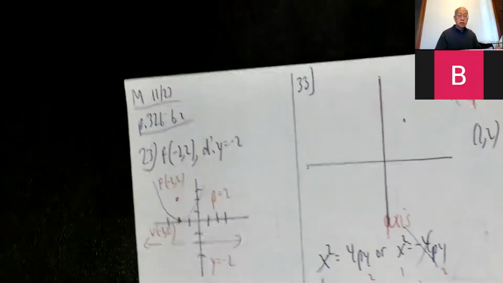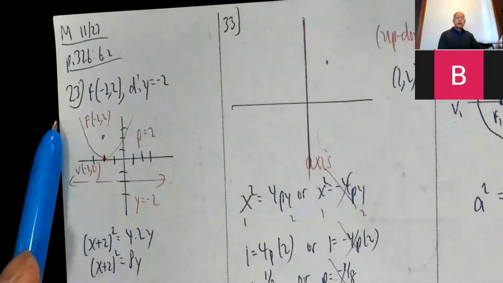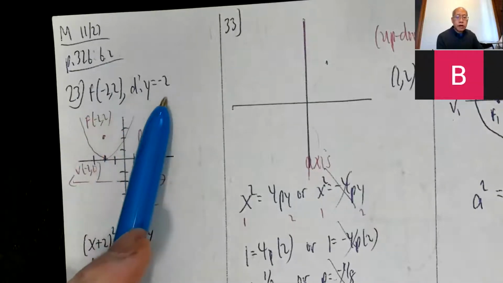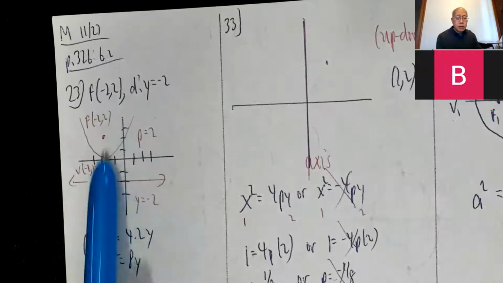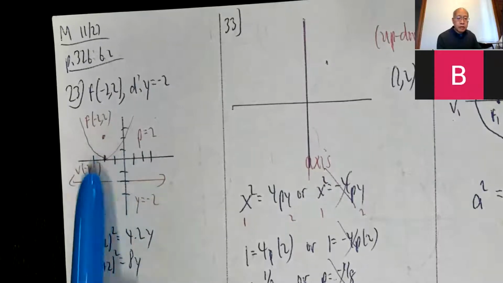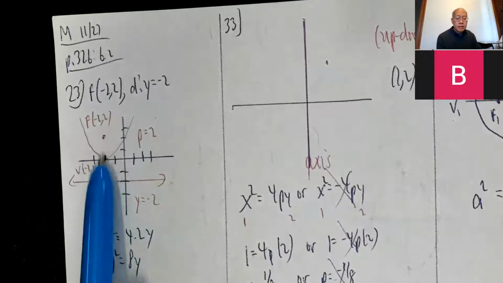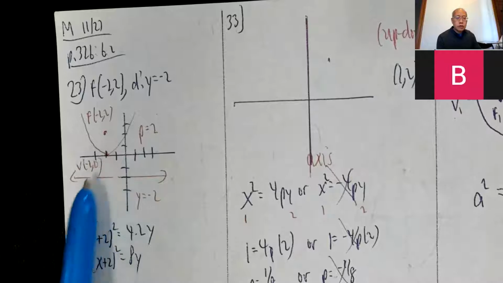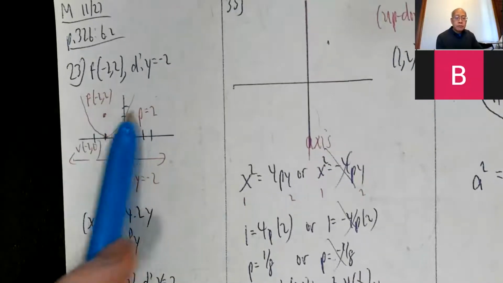All right, I'm going to go back and finish up some parabolas from 6.2. Okay, problem 23. Focus is -2, 2. Directrix is y equals -2. So focus is here, directrix is here. If I go midway between the focus and directrix, I get the vertex, -2, 0. And that tells me the p, the focal distance, is 2. 2 units to either the focus or the directrix. So that tells me it's opening up.